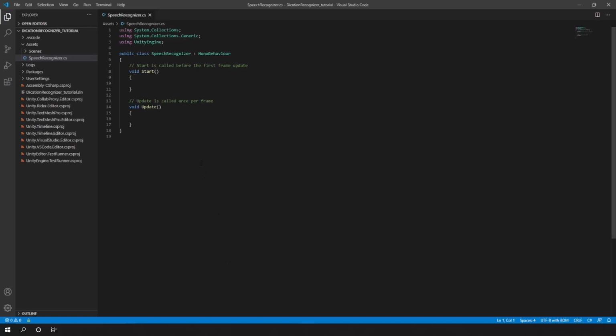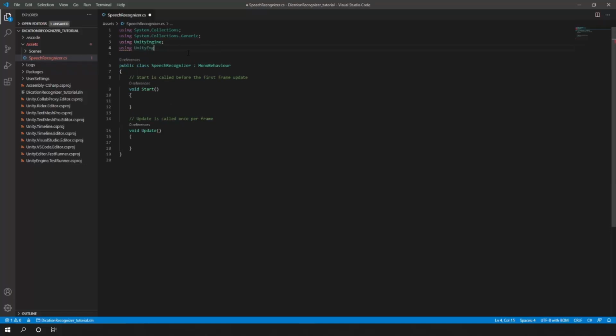It is important, in order to use the speech recognizer, I need a certain namespace. So we're going to include that namespace, which is in UnityEngine. Then we will go into Windows, then we will go to Speech. Okay, now that we have included this namespace, we can start using the dictation recognizer.